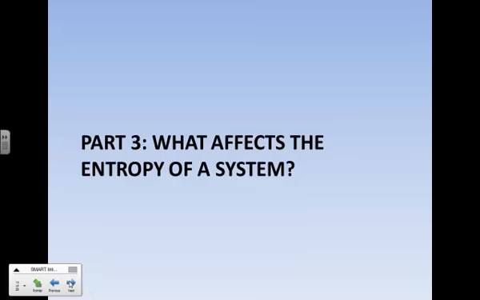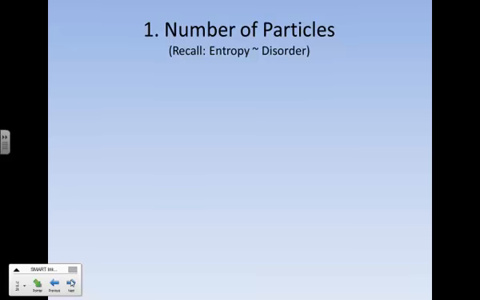So let's go ahead and look at what affects the entropy change of a system then. We'll look at four things: the number of particles, the volume of the system, the phases of the particles, and heat. First up, and the simplest, is number of particles.